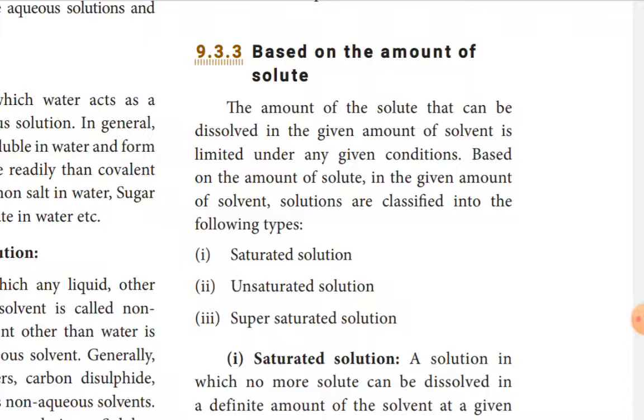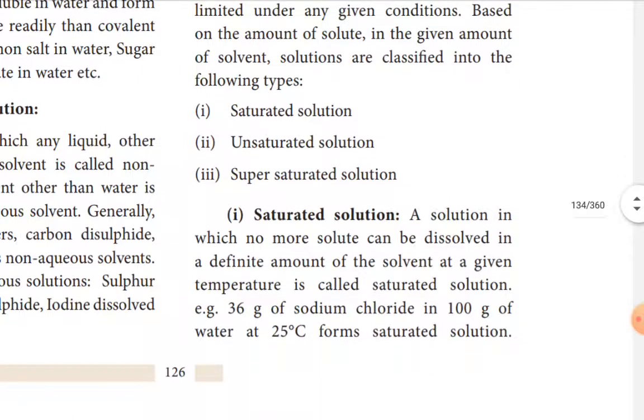See, the first one is the saturated solution. A saturated solution is a solution in which no more solid can be dissolved in a definite amount of solvent at a given temperature. That is called a saturated solution. In that solvent, the maximum solubility is obtained.